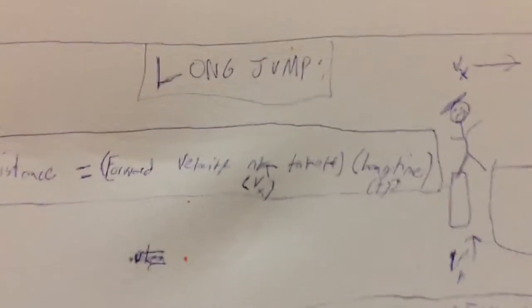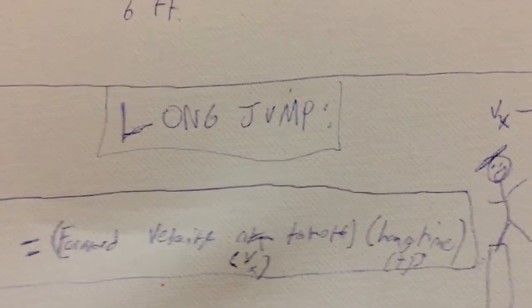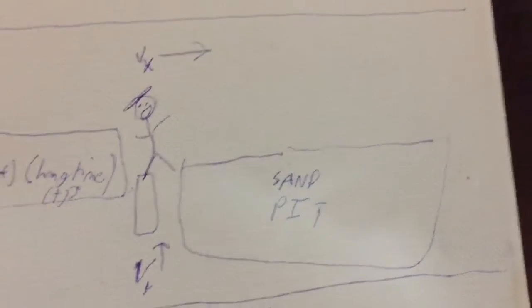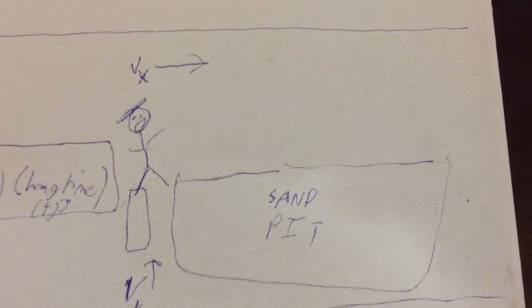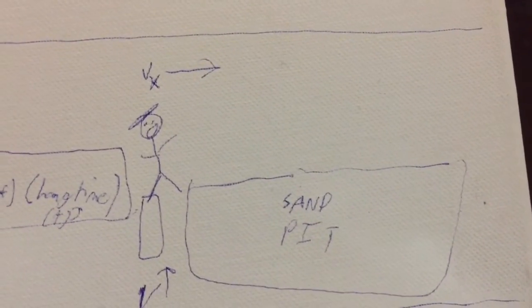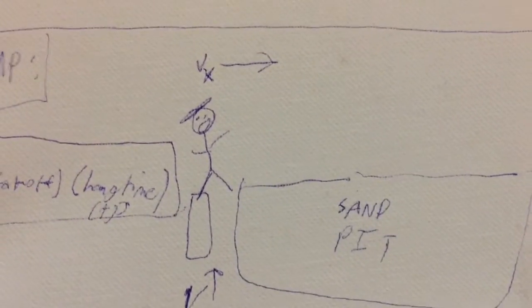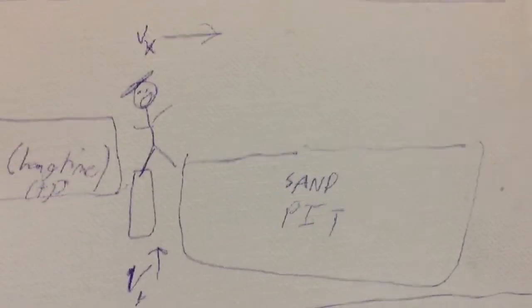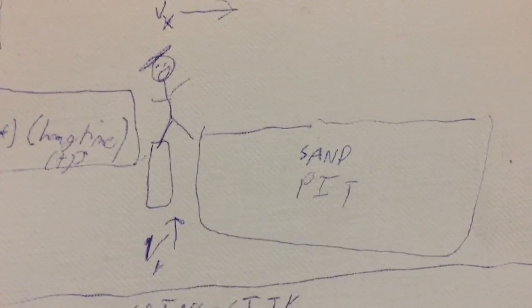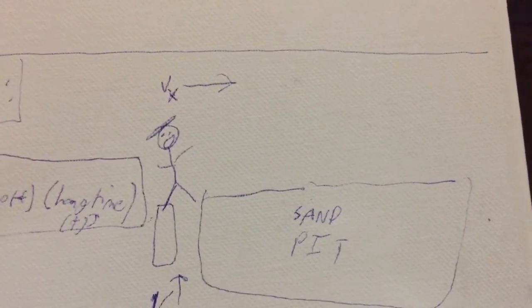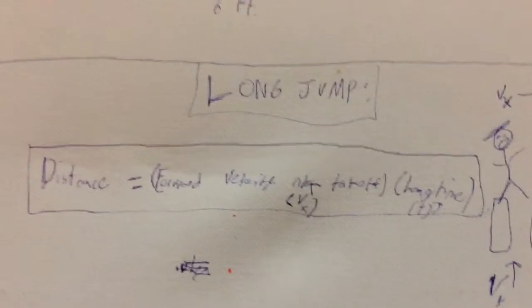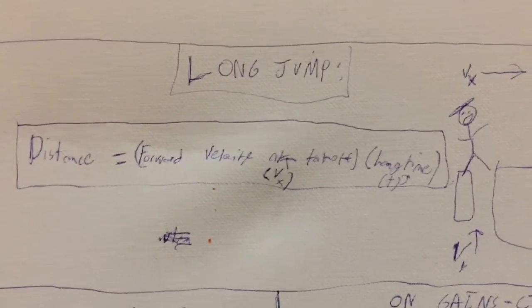Alright, bro, so we're going to move on to the second event, which is long jump. If you guys don't know what long jump is, this dude runs 100% at this sand pit, and he jumps on this little bar thing, and he lands in the sand, and they measure how far he goes. So he gets that velocity in the y and the x direction. To make it easier for your bros, this is kind of like projectile motion in a way.